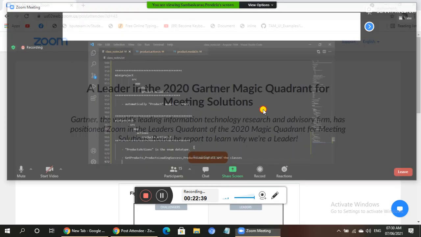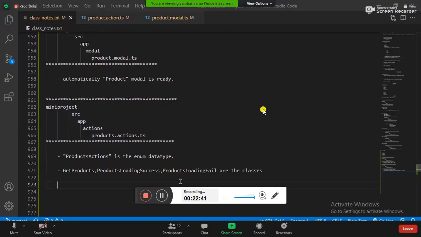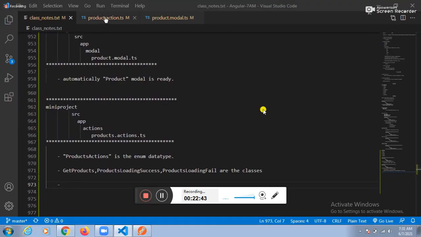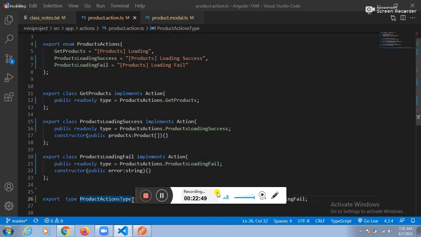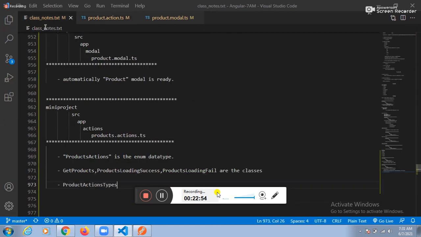Fine. And one more thing: these three classes are stored into one global variable. Which global variable? Product action types. Product action types contains all our classes.